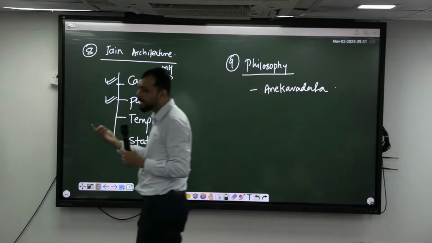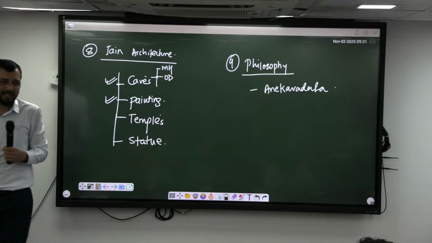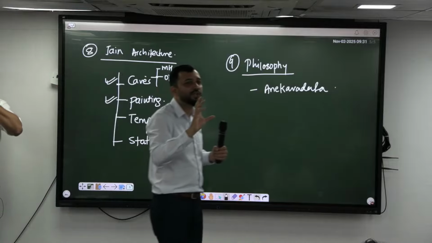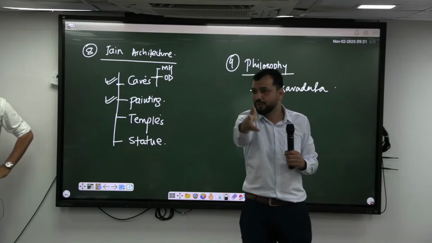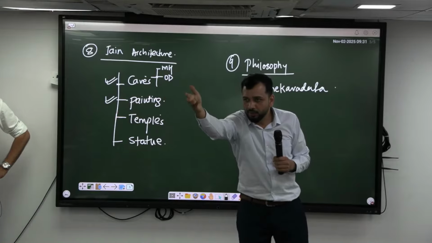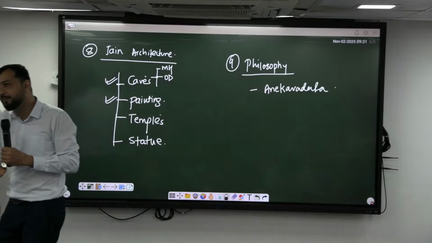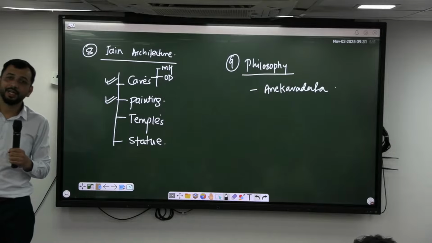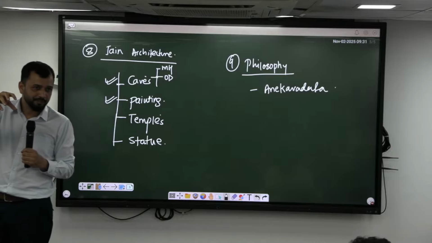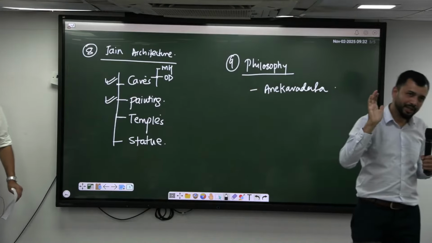So what is the idea they have proposed? Syadvada. Syadvada means basically Shayad, the Hindi word. What is the meaning of Shayad? Maybe, right? So Syadvada says this may be the truth, not it is the truth. It may be the truth for you, it may be the truth for someone, it may be the truth for somebody else. Since there are multiple truths in Anekantavada, every truth is a maybe truth, not an eternal truth. So Syadvada has supported this Anekantavada. Like that you should have a broader understanding of Anekantavada and Syadvada.